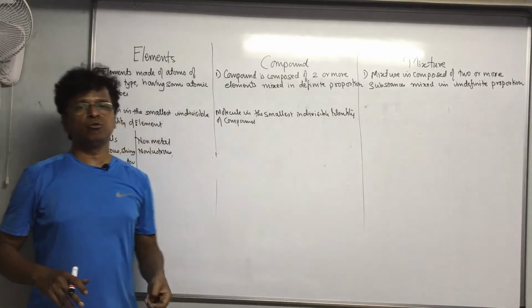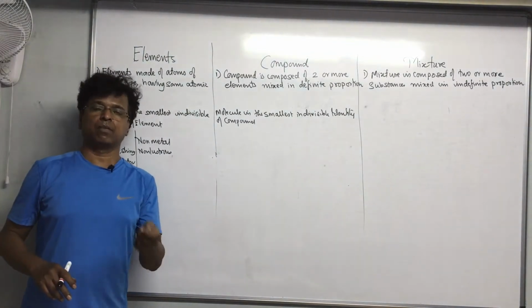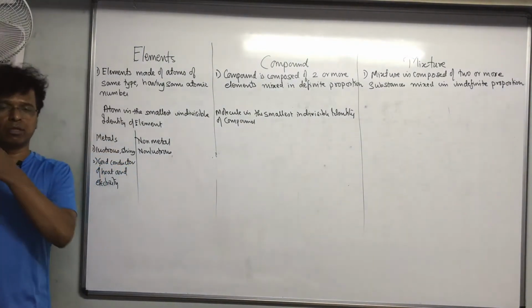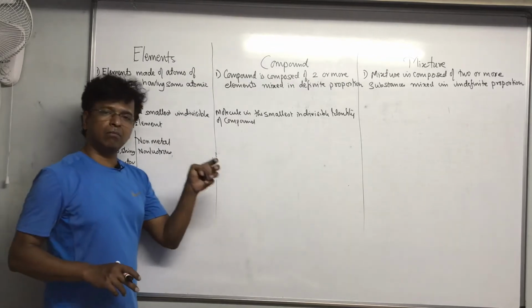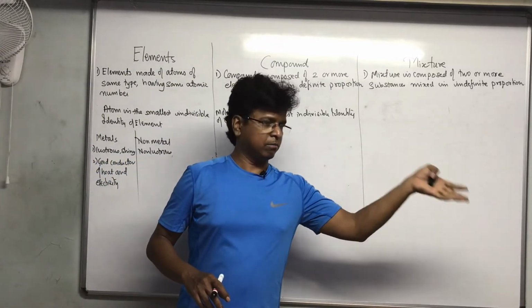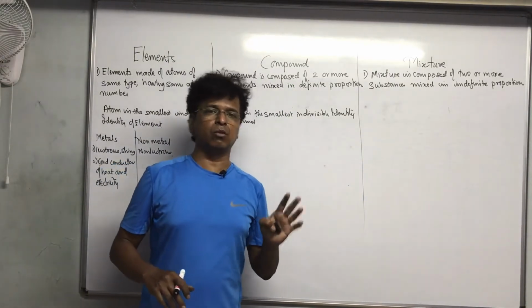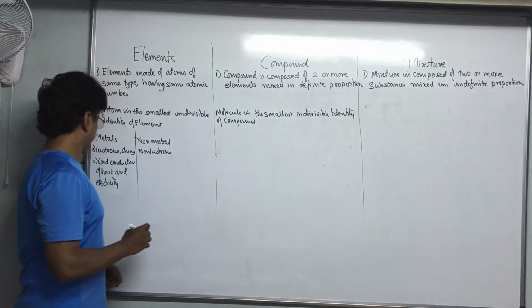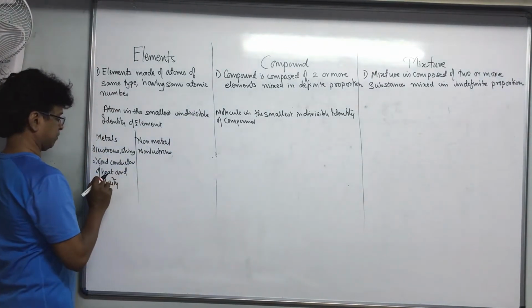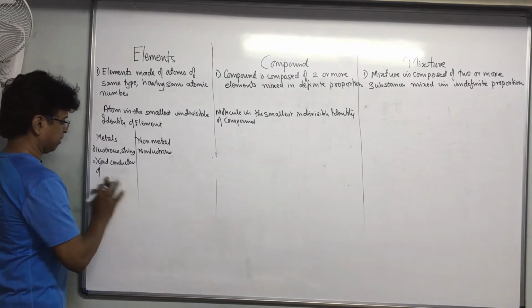So usually metals are good conductors of electricity: copper, aluminium, gold, they are all good conductors of electricity, whereas non-metals, chlorine, bromine, oxygen, nitrogen, they are basically not good conductors of electricity.